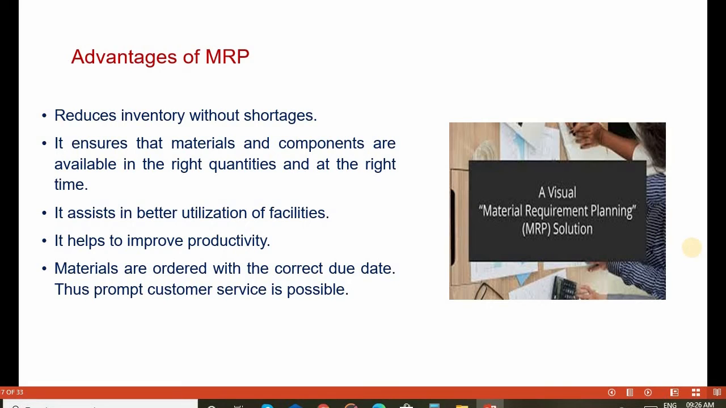There are various advantages of MRP, such as reduced inventory without shortages. It ensures the materials and components are available in the right quantities and at the right time. It assists better utilization of facilities, so we can effectively utilize the facilities. It improves productivity. Materials are ordered with the correct due date. Prompt customer service is possible, so we can deliver the products at the right time and right date so that customer service is enhanced.